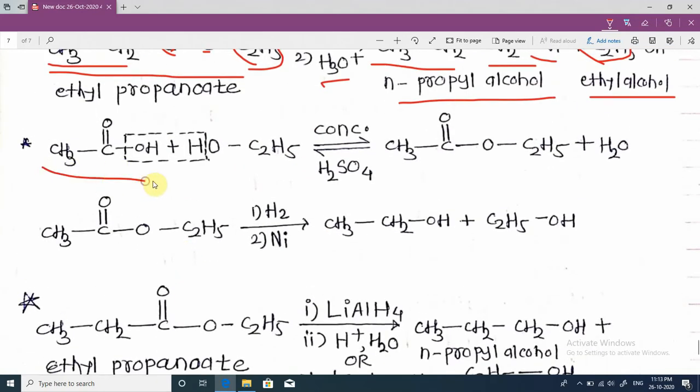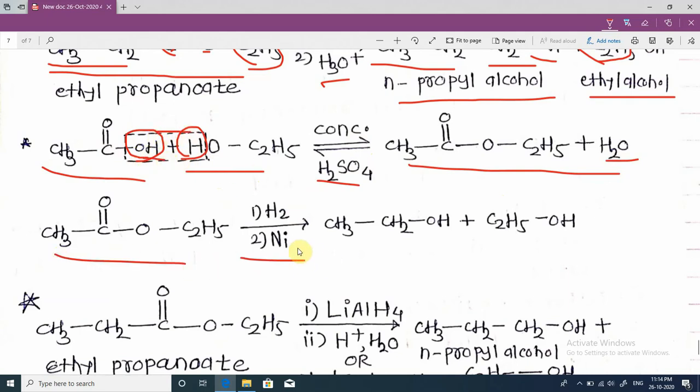See, when acetic acid reacts with alcohol in the presence of concentrated H2SO4, an ester is formed, with removal of H2O. The hydroxy group of the carboxylic acid and the hydrogen of the alcohol are removed in the form of a water molecule, and an ester is formed. When this ester reacts with hydrogen in the presence of a nickel catalyst, two molecules of ethyl alcohol are formed. See, this CH3 carbonyl group is converted into a CH2 group and OH, and with this C2H5OH, ethyl alcohol is formed.